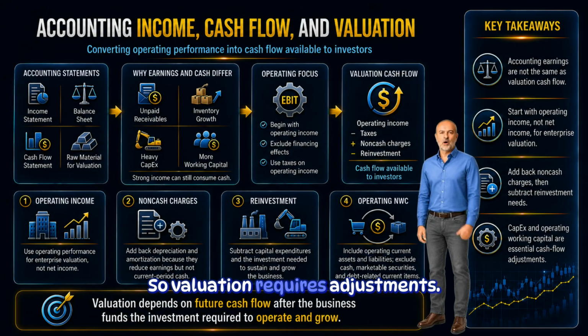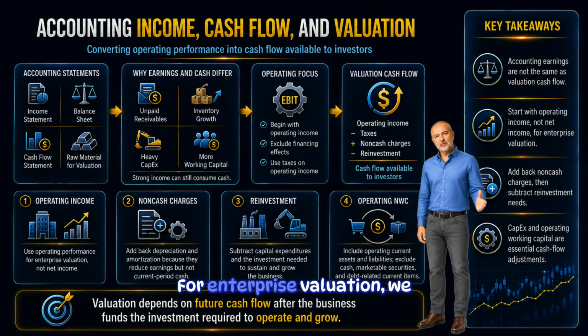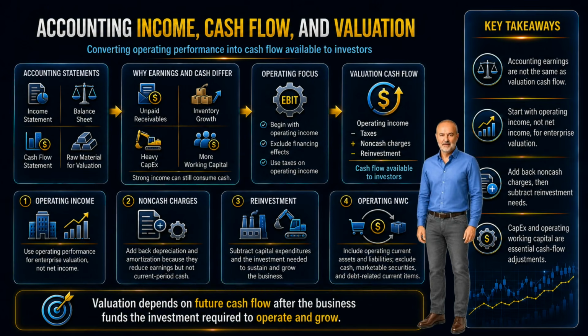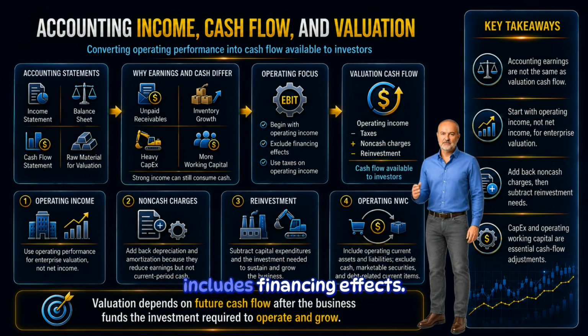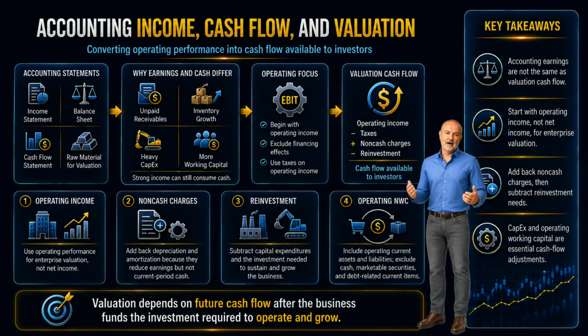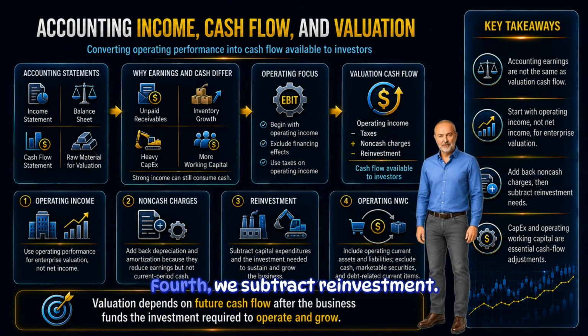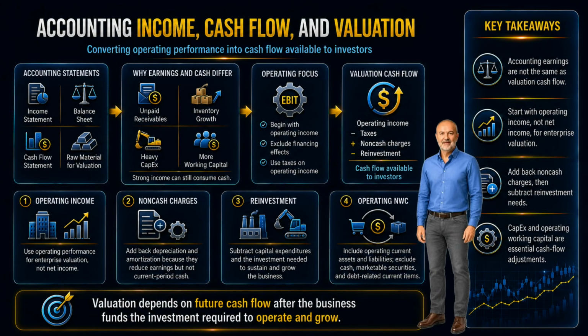So valuation requires adjustments. First, we focus on operating performance. For enterprise valuation, we begin with operating income rather than net income, because net income already includes financing effects. Second, we consider taxes on operating income. Third, we add back non-cash charges such as depreciation and amortization. Fourth, we subtract reinvestment. Businesses must invest in long-term operating assets and working capital to sustain and grow operations.